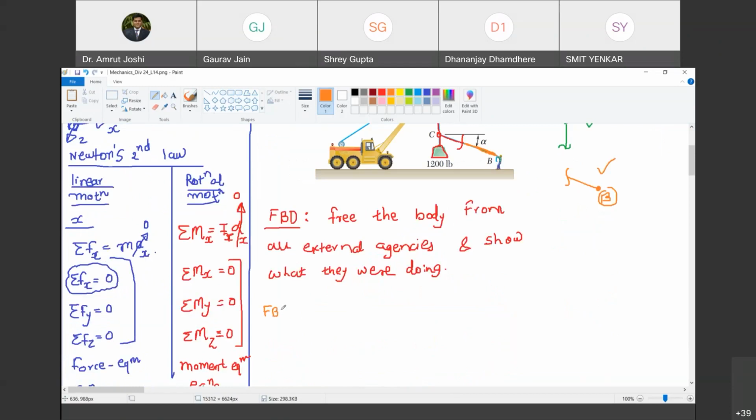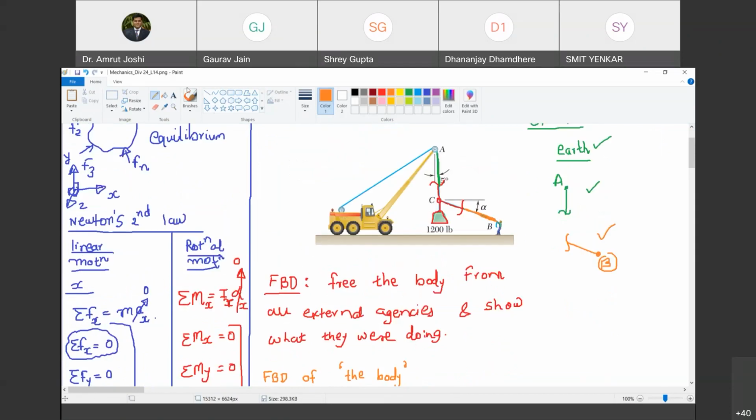Okay. Now let me draw the free body diagram of this body. So I'm going to draw the free body diagram of what I envisage as a body. मैंने जिसको बॉडी बोला है उसकी फ्री बॉडी डायग्राम मैं यहाँ पे बनाऊंगा. Are you with me? Yes, sir. So let me draw that. So I will borrow this portion which I envisage as a body.